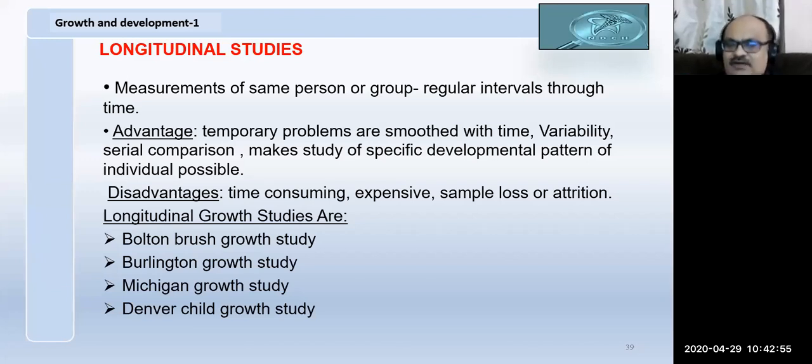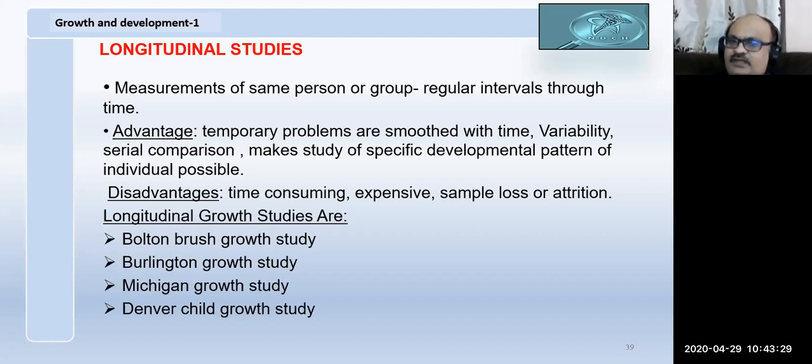So the advantage is you get perfect data. You will exactly get how the growth is occurring. You can compare serially between different age groups. But one of the disadvantages is it is time consuming. So we have to follow the same person for so many years. There is what is called attrition or loss of interest. It may be on the part of the person who is doing the study, or it may be on the part of the patient participating.